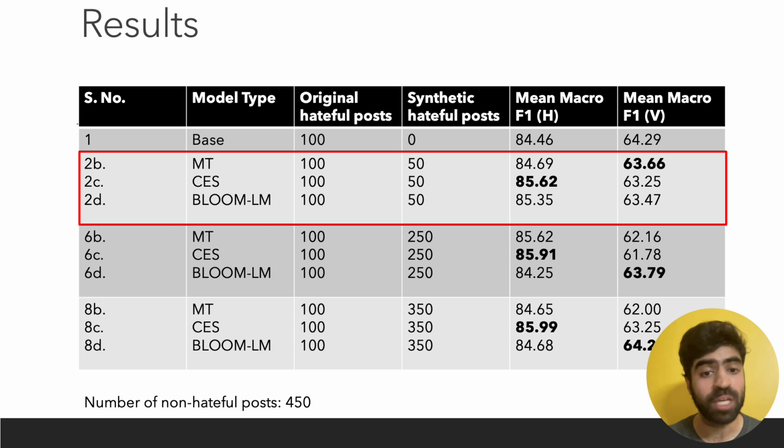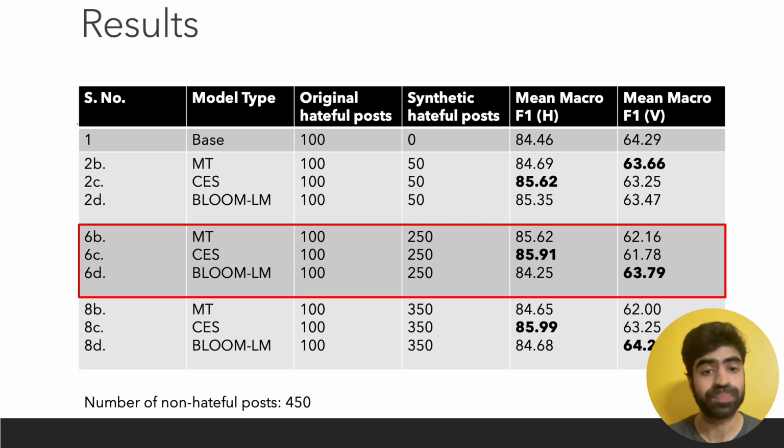For Hindi, we found improvement from the baseline through all the three methods, while the maximum gains were through the contextual entity substitution method. For Vietnamese, we find that none of the methods were able to outperform the baseline, which we speculate could be due to the triple or 4 times the amount of pre-training data of Vietnamese as compared to Hindi, both for multilingual BERT and Bloom language model, or due to the limited size of the Vietnamese entity table. Next, we augment 250 hateful posts.